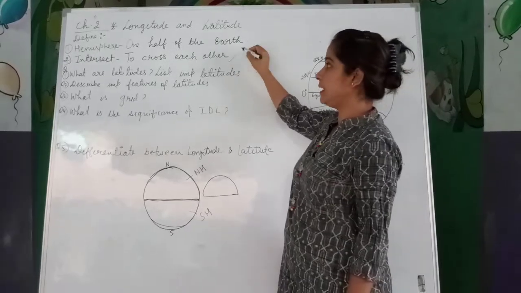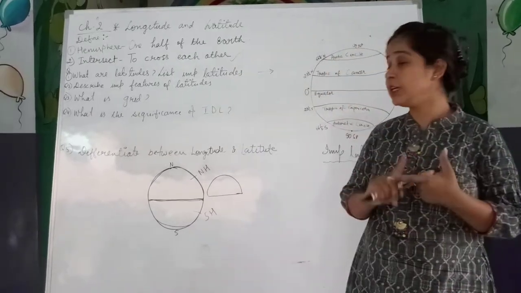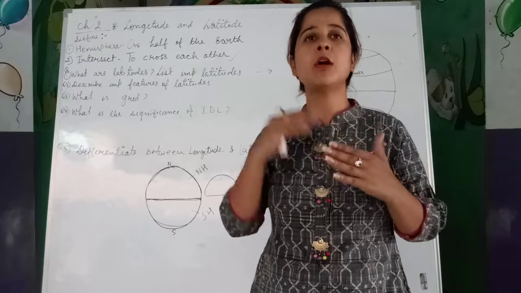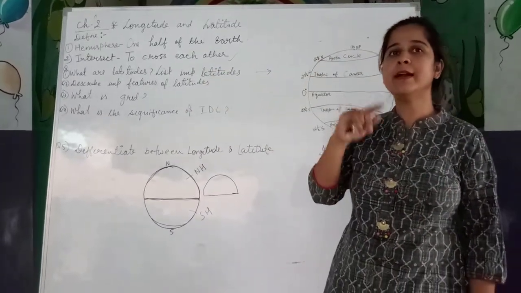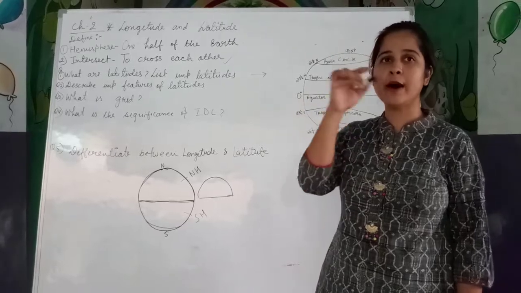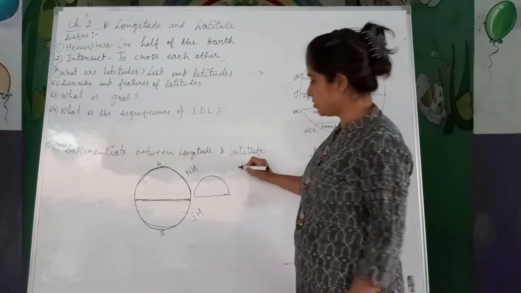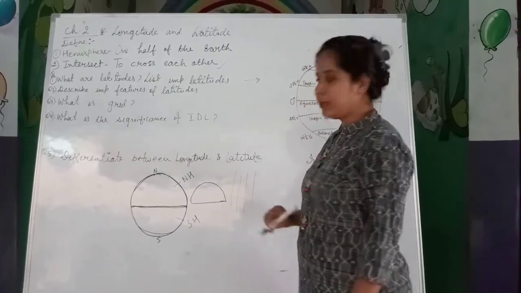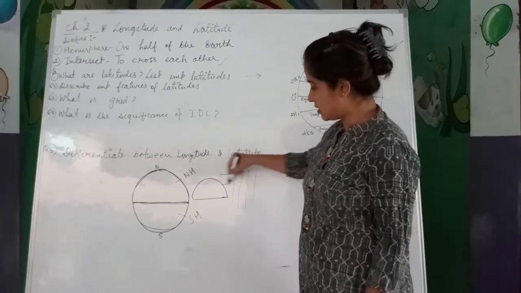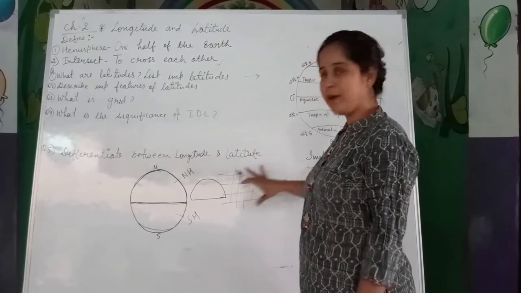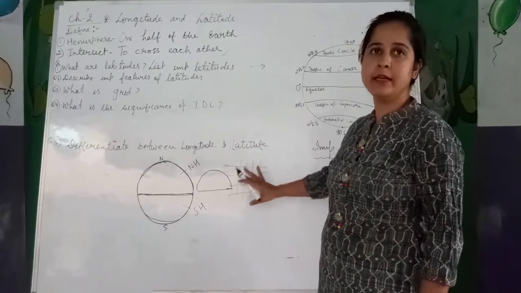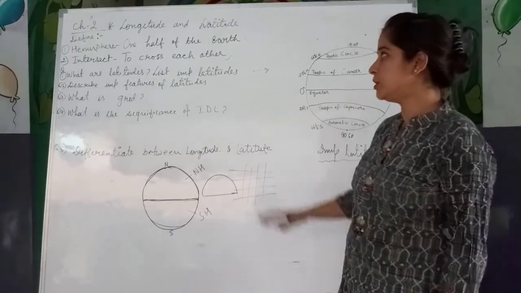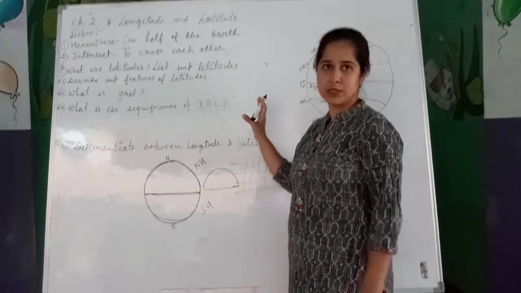Now, intersect. Intersect means to cross each other. When we talk about the word intersect, it means there is more than one line overlapping each other. Suppose these are vertical lines and these are horizontal lines, crossing each other. It means these are intersecting each other. Fine. So these are the two defined words for this chapter.